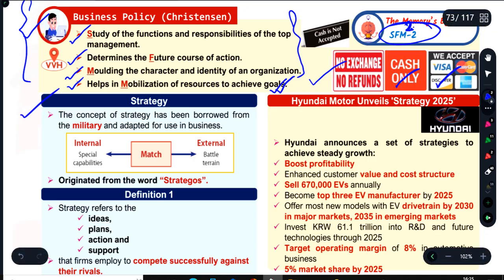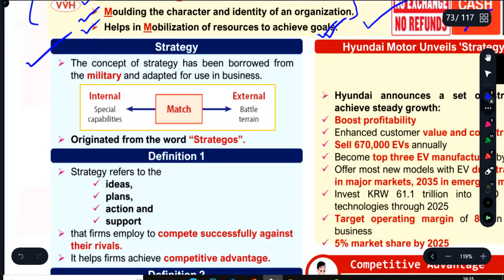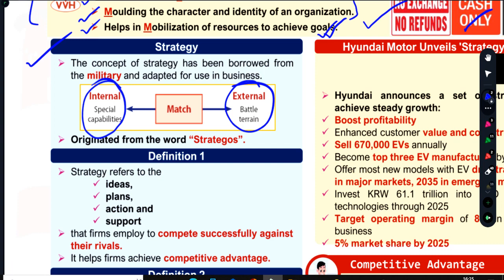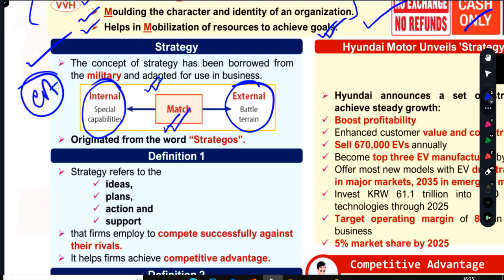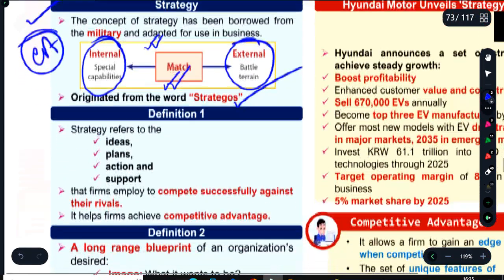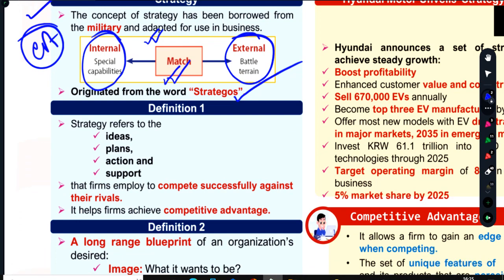Next concept we have is strategy. What is strategy? It has originated from the word strategos or strategia, so it has originated from the military. In the military, our internal capabilities, special capabilities, are matched in the battlefield against our external opponents, the competition. So strategy always talks about competition and competitive advantage. If we have competitive advantage while competing, it means we have a strategy. Strategos means the art of a general, the art of generalship.